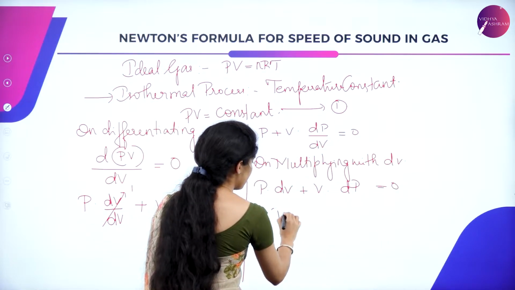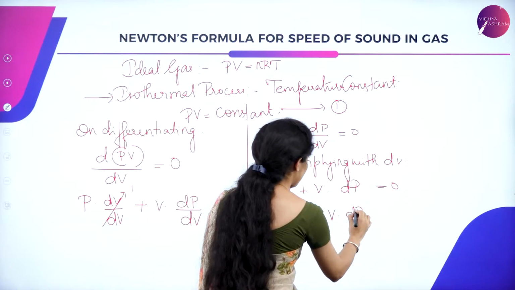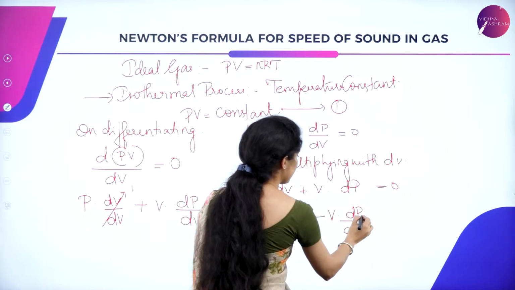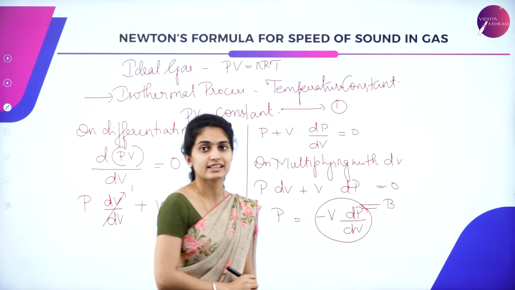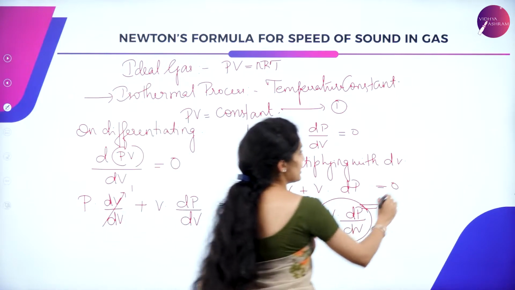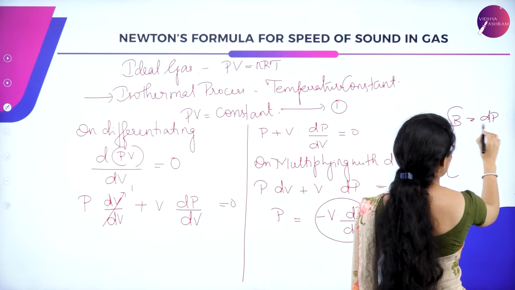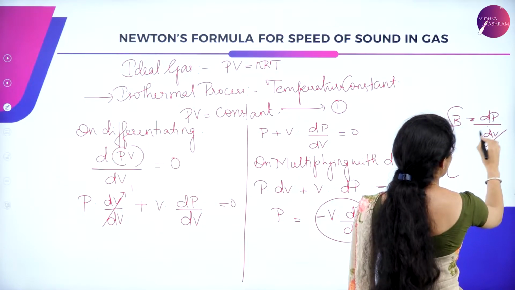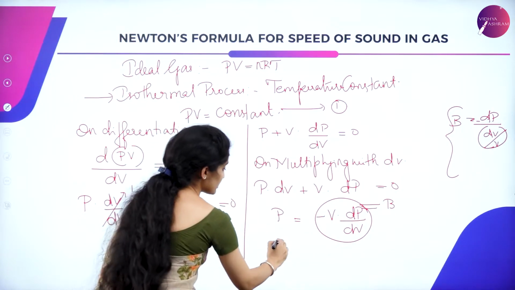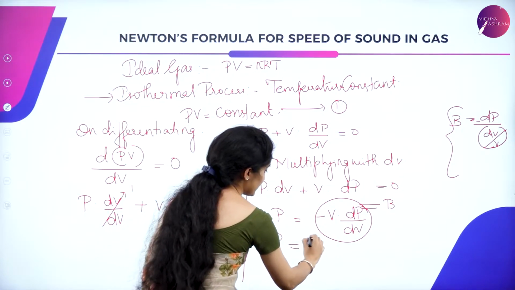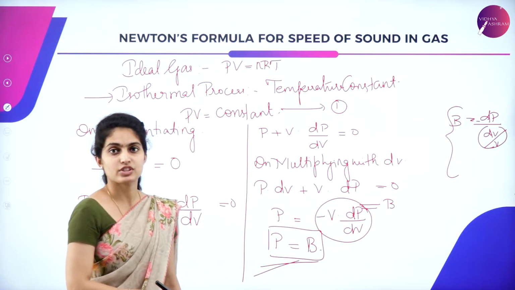Let me retain P as it is and get all the other terms towards the other side. P divided by dV. So this is in the form of the equation of a bulk modulus, that is B, because bulk modulus can be given as B is equal to dP divided by dV divided by V. So this is all about the bulk modulus equation. So what is the equation at final? So it is P is equal to B. So bulk modulus will be equal to the pressure which is exerted.